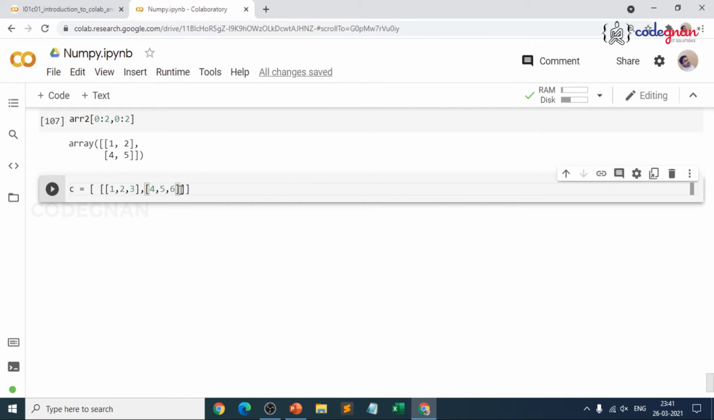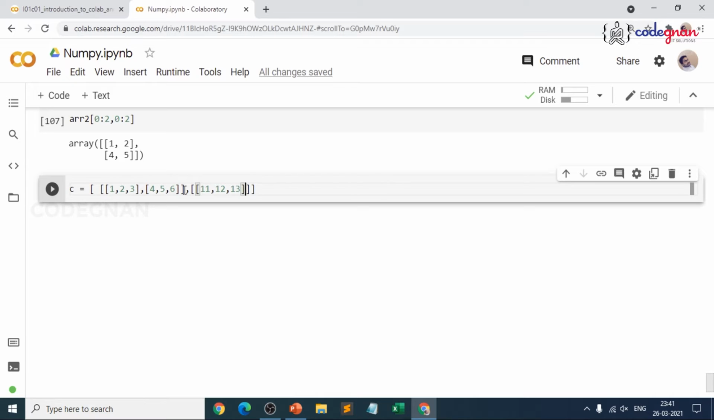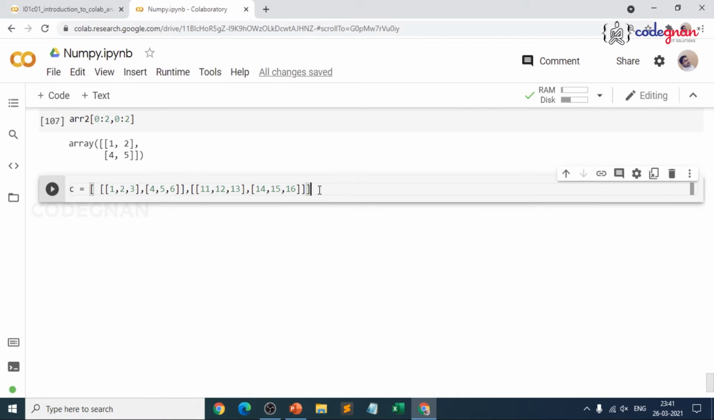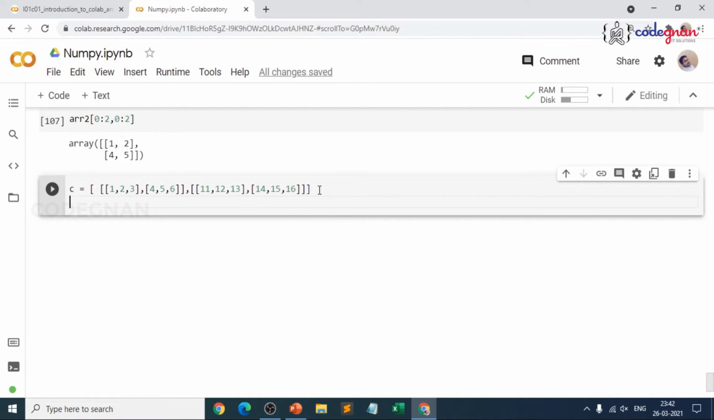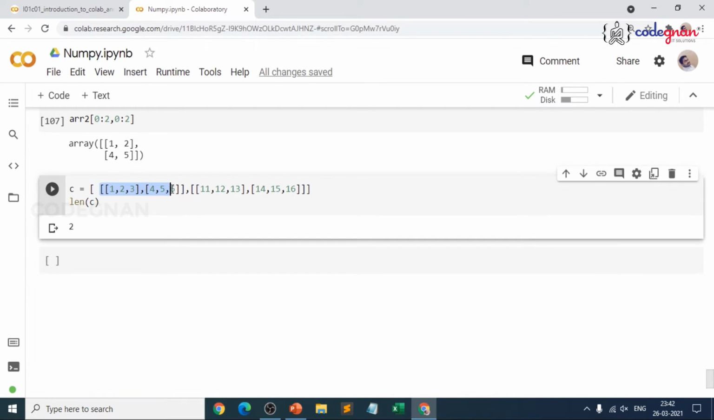Right? Now this is one pair and I'll mention another pair here like this, so that you get the result with 3 dimensions. Something like 11, 12, 13 and I close here. So I'll give 14, 15, 16. There you go. Now, if you see, you get the length of C. What do you get as the length of C? You could see 2. This is your first list and this is your second list. Nested lists inside a list.